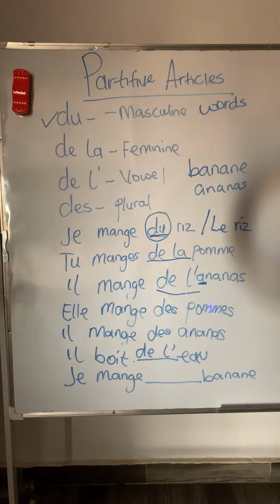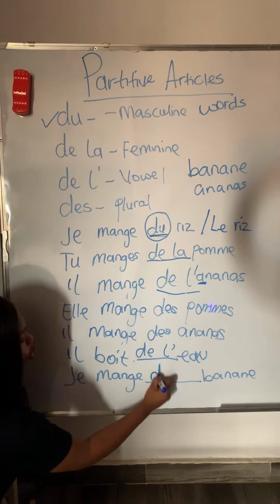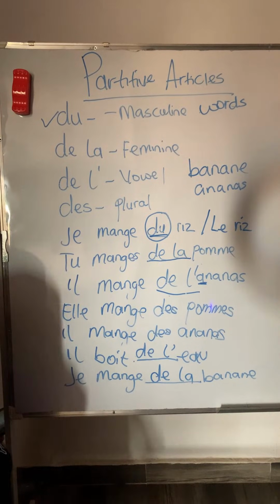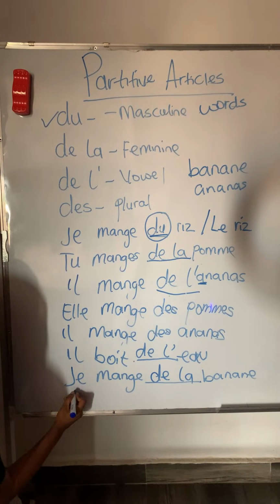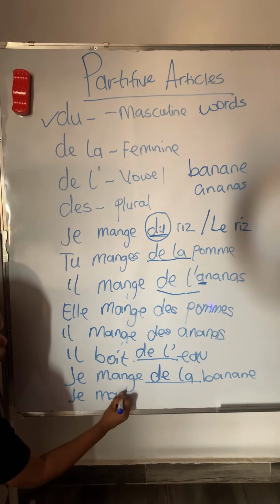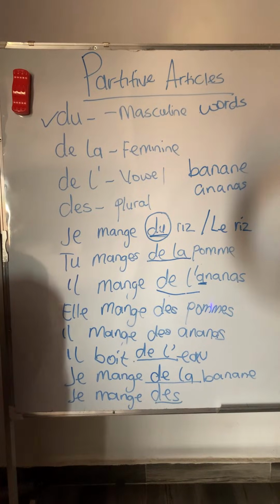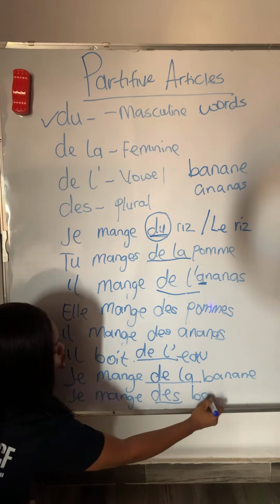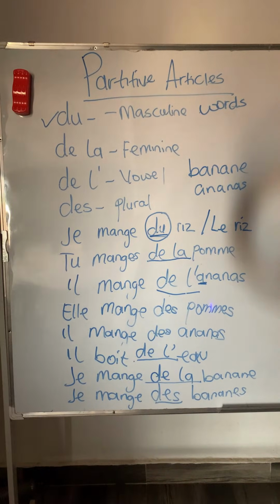Okay, alright. But Mary already wrote it in the plural form. Okay. Let's calm down. So if it's the singular, right? Lillian got it. Je mange de la banane. Because banana is feminine and singular. But let's write it in the plural form now. It will not be je mange de la banane, it will be je mange des bananes. I'm eating bananas. So you're going to add an S to your banana. That's what Merit did. Look at that.